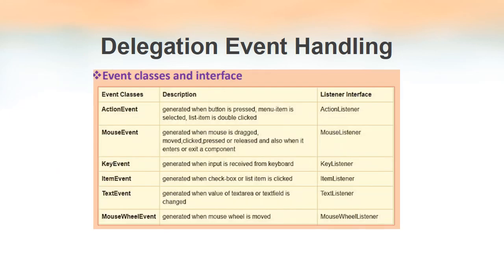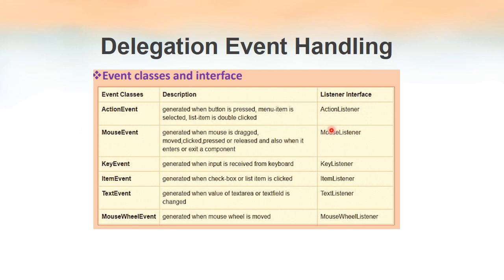These are some of the event classes and interfaces in Java. So for the event class ActionEvent, the corresponding methods that handle the events are included inside the ActionListener interface. The event classes and listener interfaces are actually easy to learn because the names of the event classes and the listener interfaces are similar.